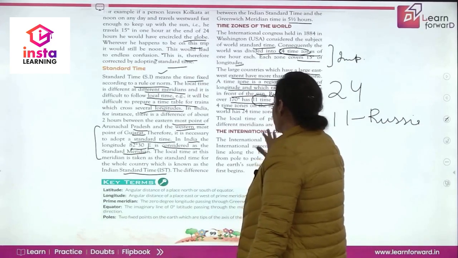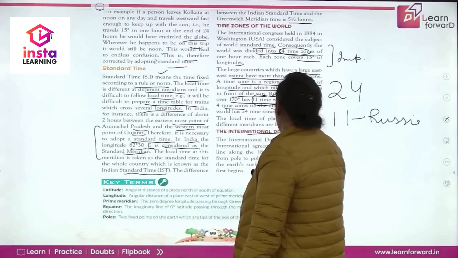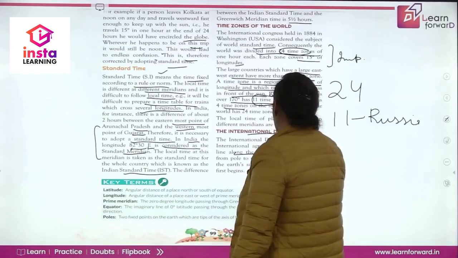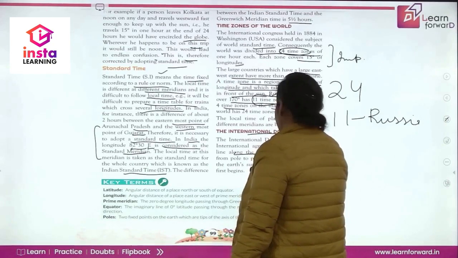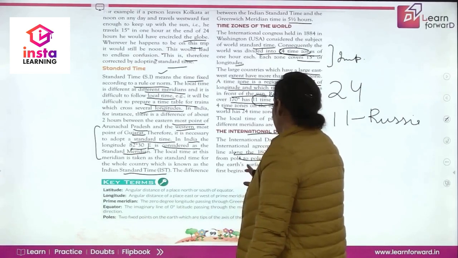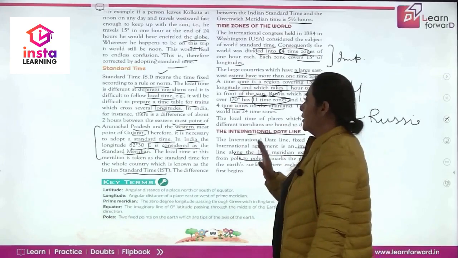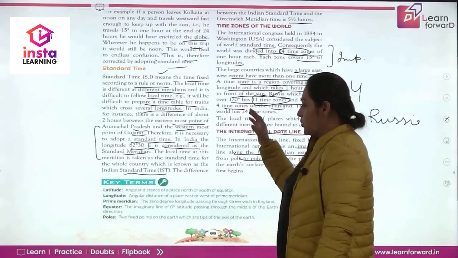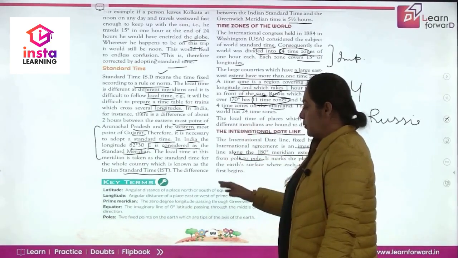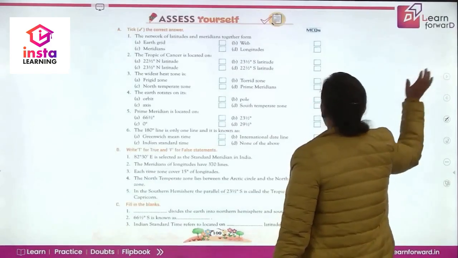Now let's come to the international date line. The international date line, fixed by an international agreement, is an imaginary line along the 180 meridian extending from pole to pole. It marks the places on the Earth's surface where each new date first begins. So this is about the international date line. So we have studied about the longitude, we have studied about the latitude, prime meridian, equator and the poles. Now immediately rush to the question and answers.